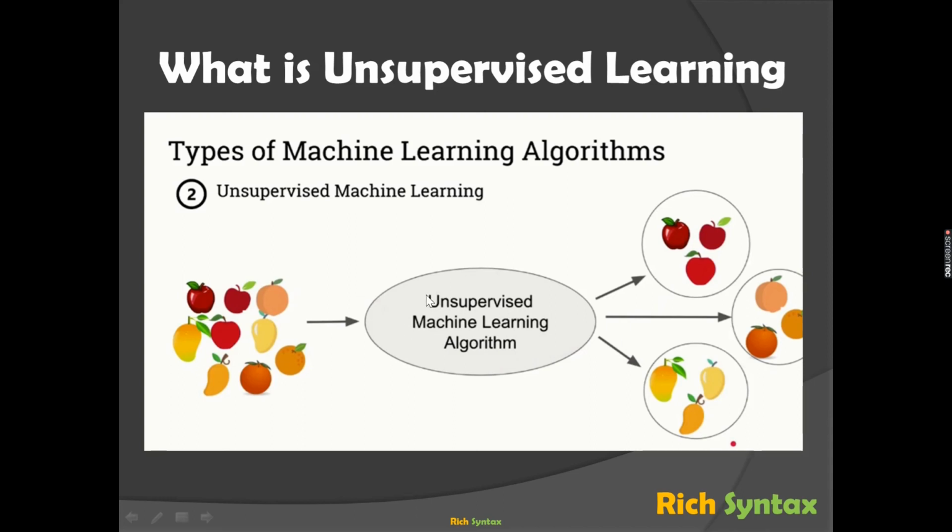Once you enter it, the model will be smart enough to differentiate between each product or each particular data value. It will do its calculation and come up saying that these three things look similar, and these three things are similar. So it's going to differentiate. It's not going to say that this is an apple or this is a mango, but it will differentiate and classify the different variables in the data.